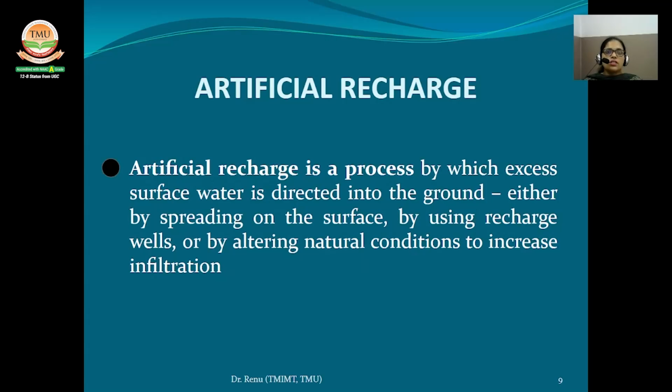So, artificial recharge. Next point is artificial recharge. The increasing demand for water has increased awareness toward the use of artificial recharge to augment the groundwater supply. Stated simply, artificial recharge is a process by which excess surface water is directed into the groundwater, either by spreading on the surface, by using a recharge well, or by altering natural conditions to increase infiltration.